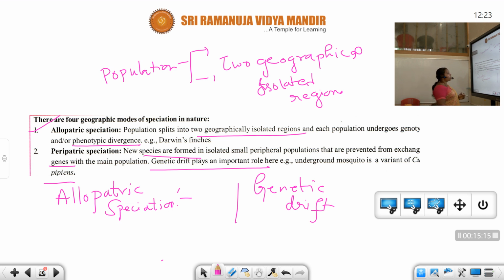Now, allopatric speciation. Here the population splits into two geographically isolated regions, and each population undergoes genotypic and phenotypic divergence. Example, Darwin's finches. In peripatric speciation, new species are formed in isolated small peripheral populations that are prevented from exchanging genes with the main population. So genetic drift plays a very crucial role here. Example, the underground mosquito is a variant of Culex pipiens.